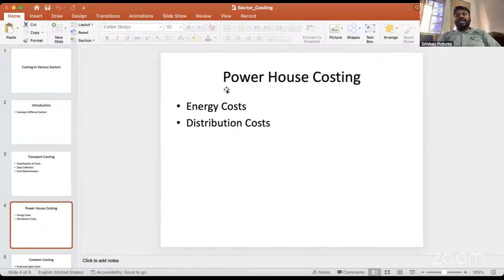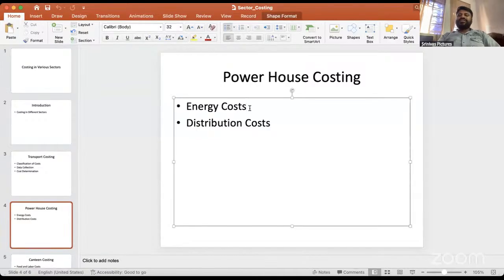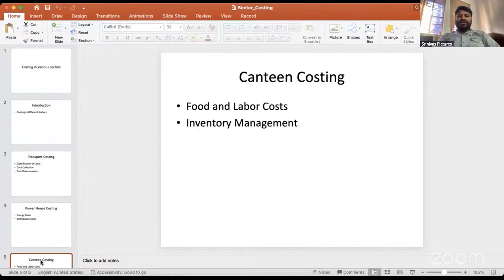And powerhouse costing is nothing but energy cost and distribution cost. Energy cost is whatever cost is incurred to generate the power, and distribution cost is the allocation of whatever amount is incurred to send the power.